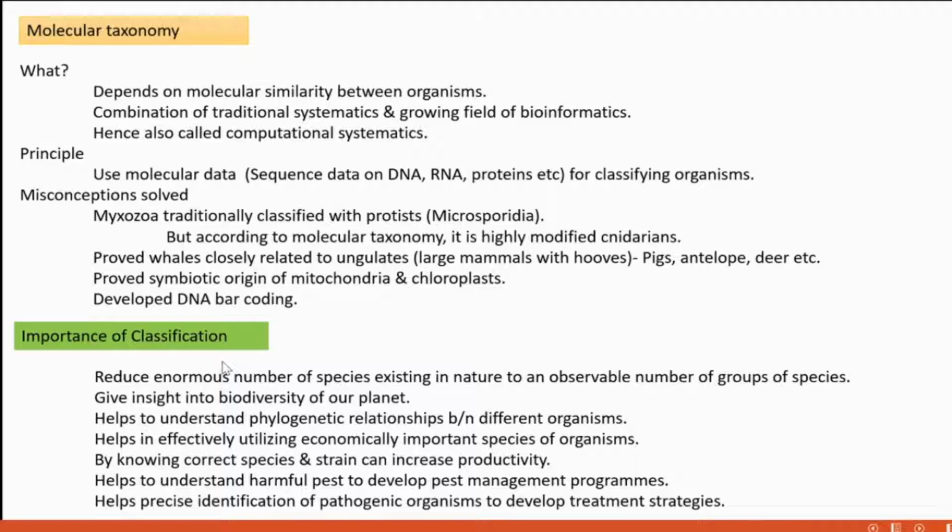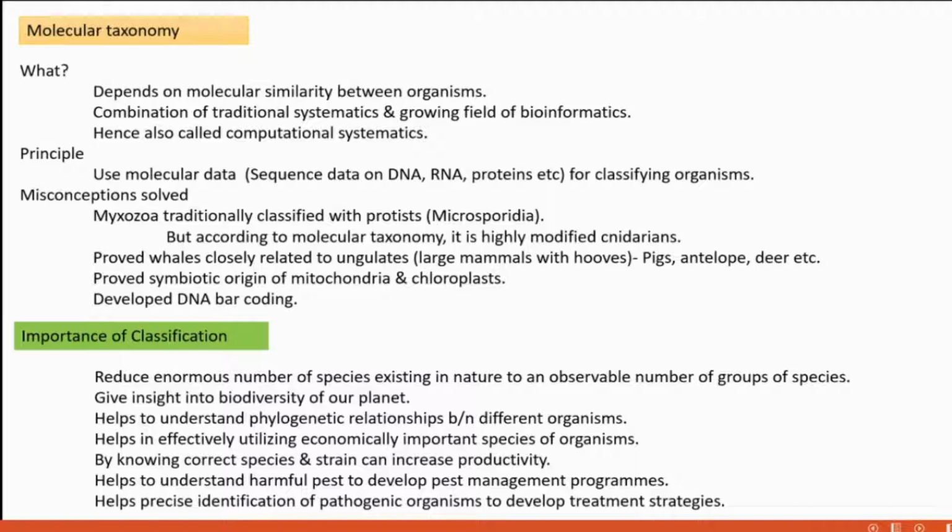What is important? Our planet's biosphere is rich with numerous species. It's not possible to observe and study each and every one. After the arrival of this classification system, we can reduce that enormous number to an observable number of groups of species.